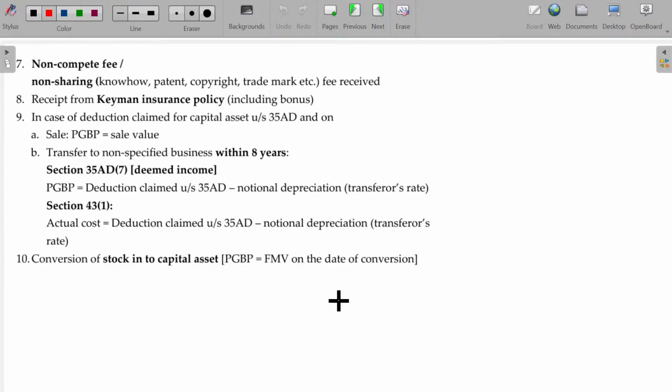And seventh one being the non-compete fee or non-sharing fee. Okay. If any non-compete or non-sharing fee is received, then it is falling under PGBP only. Is that okay? For example, Apollo Hospital and Dr. D. So, Dr. D has his own clinic.